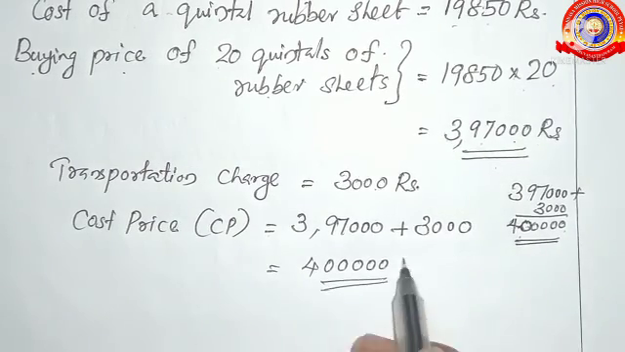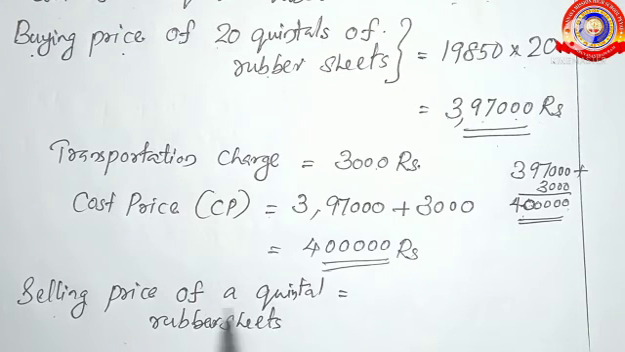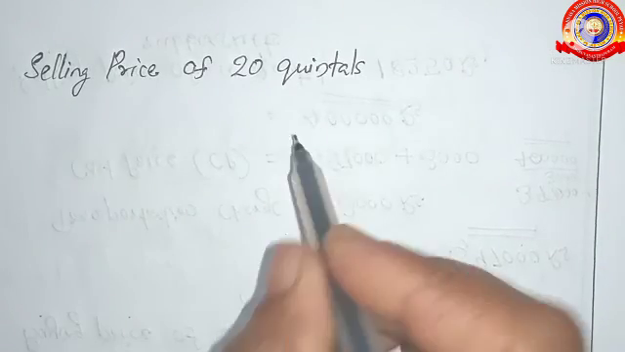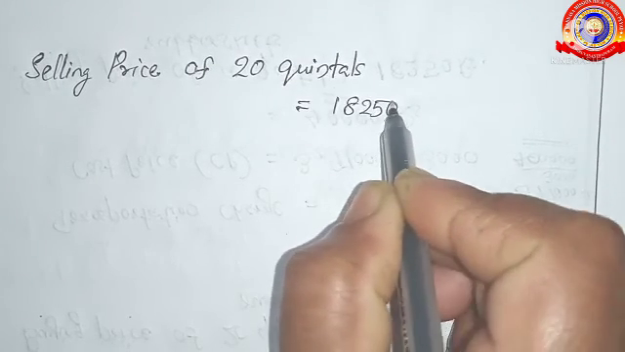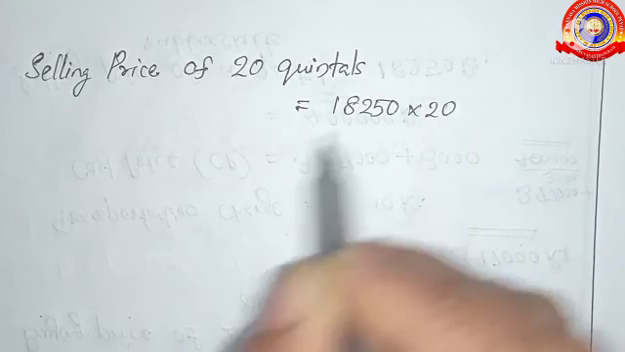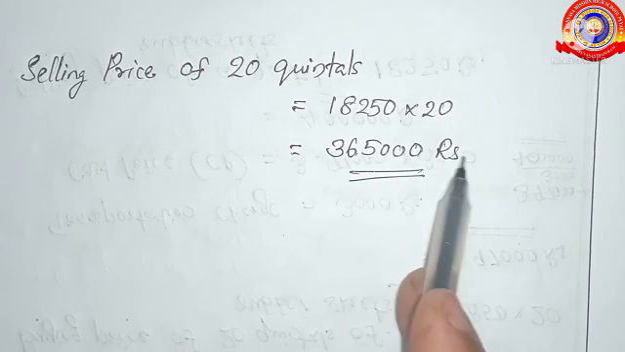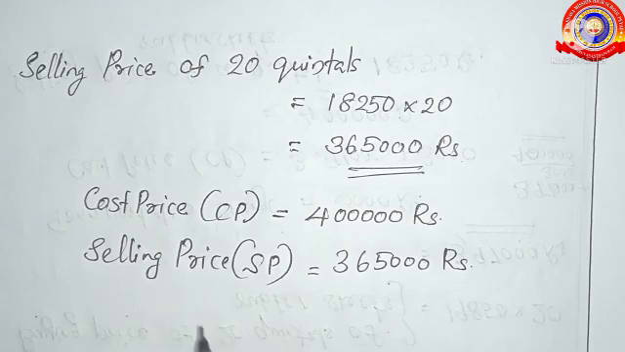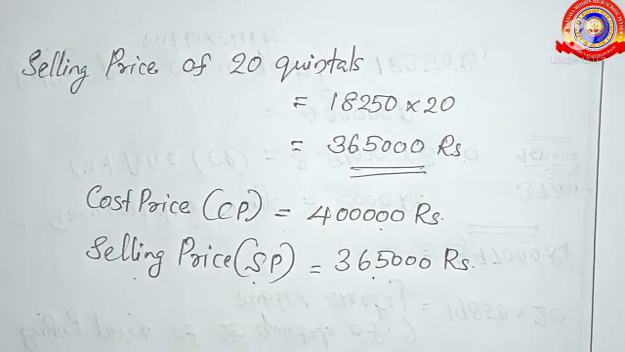Then selling price of a quintal of rubber sheets is equal to 18,250 rupees. So, the selling price of 20 quintals is equal to 18,250 into 20, which is equal to 3,65,000 rupees.